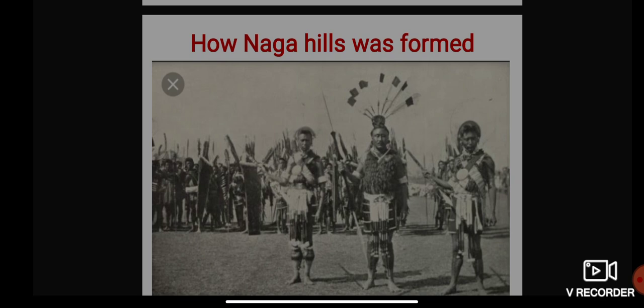So it was inevitable that the British should rule part of the Naga area until 1947. However, the northern and eastern parts of the Naga areas were never conquered by the British.